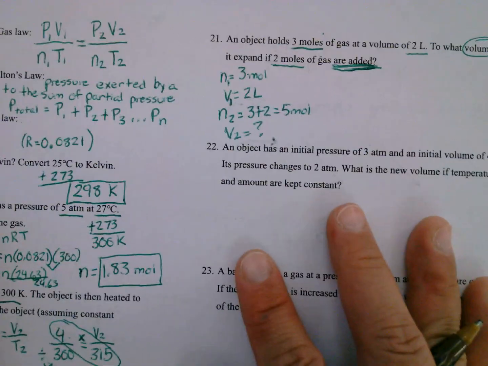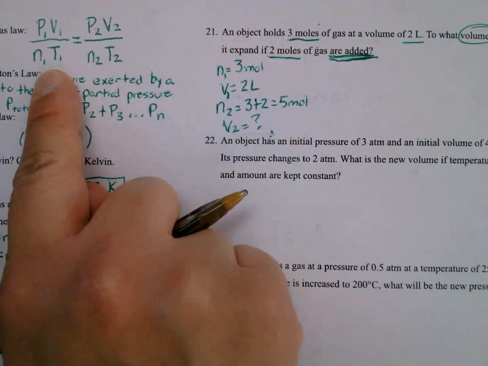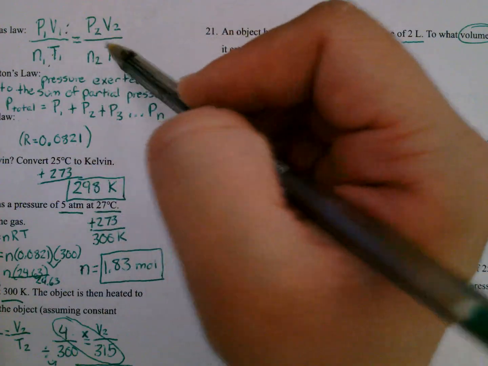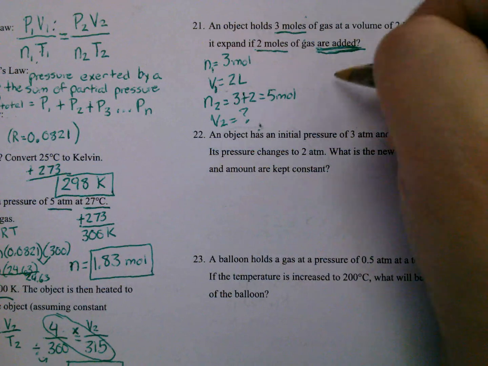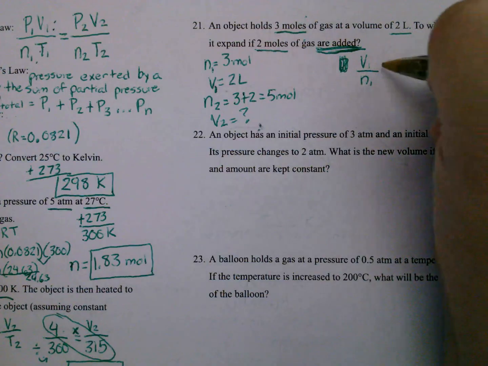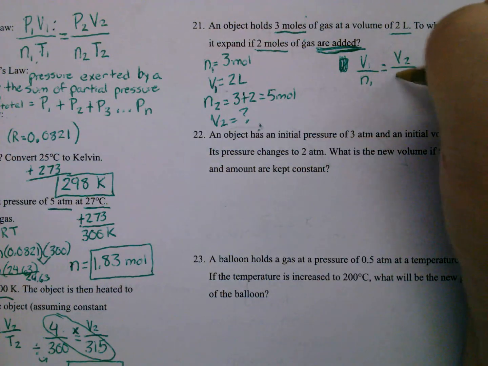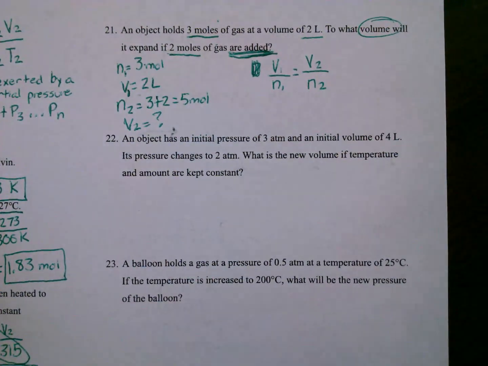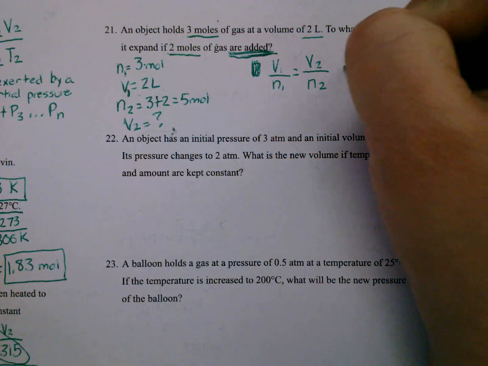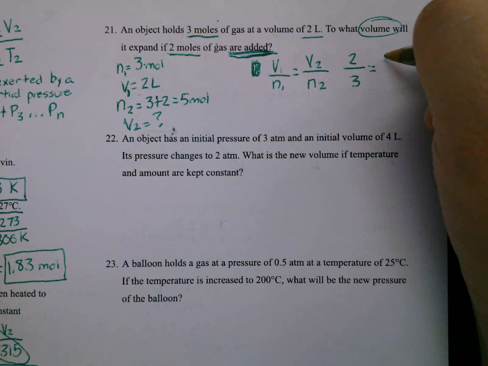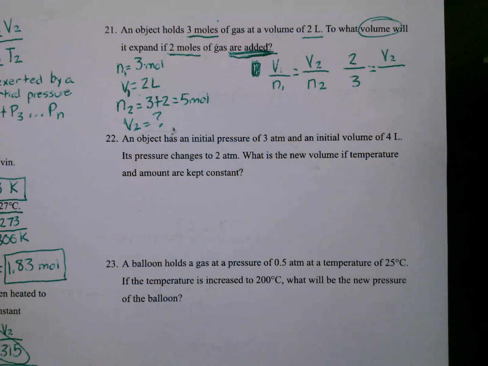We're going to use our combined gas law again, and this is why I added the N. We're dealing with volume and moles, so we're going to use the V and the N. We're going to cross out the P and the T. We don't need those. So our equation's going to be V1 over N1 equals V2 over N2. So plugging that in, our V1 is 2, divided by our N1 is 3, equals our new volume that we don't know, divided by our new moles, which is 5.